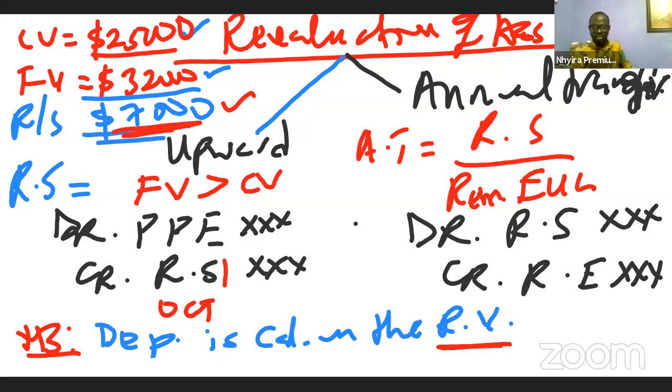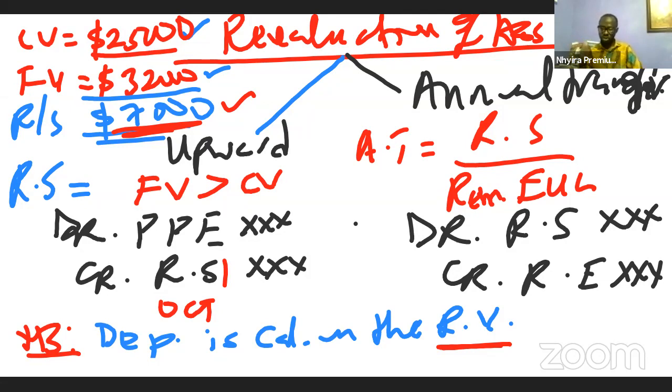Note, the standard states that after revaluation, depreciation is calculated on the revalued amount. For that reason, the entity may adopt to make an annual transfer from the revaluation surplus to the retained earnings as a result of the excess depreciation coming in due to the revaluation of the assets. And that annual transfer is only effected in the statement of changes in equity by debiting the revaluation surplus and crediting the retained earnings.